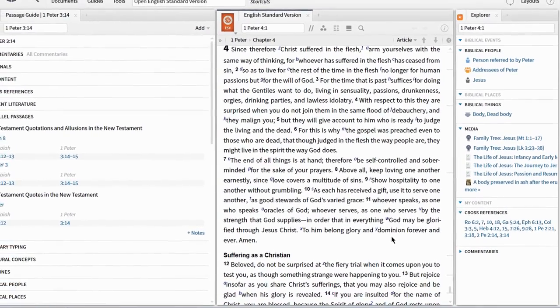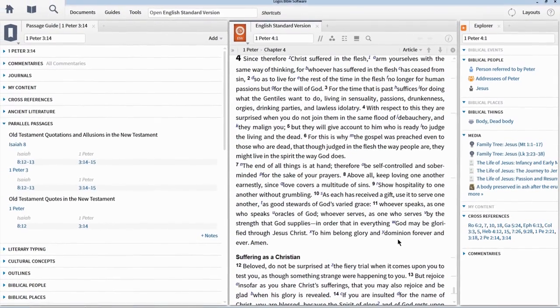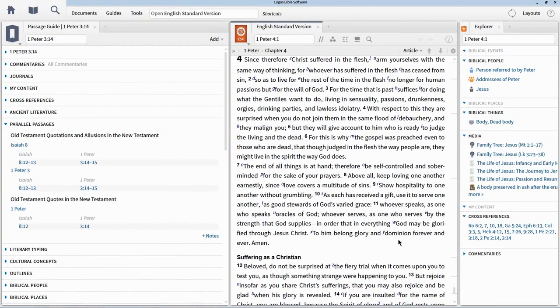And the Parallel Passages section of the Passage Guide is a great way to see the strongest and most relevant Old Testament quotations in the New Testament.